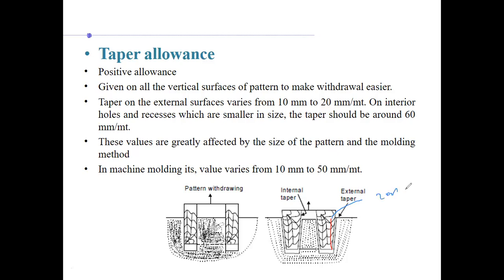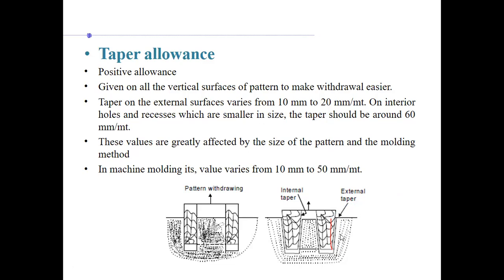If this total length is 1 meter, then for every 1 meter, there is 20 mm drop, because this is going slant. This drop from this straight, this drop. I hope I'm clear with that. If not, you can ask. I'll explain again.